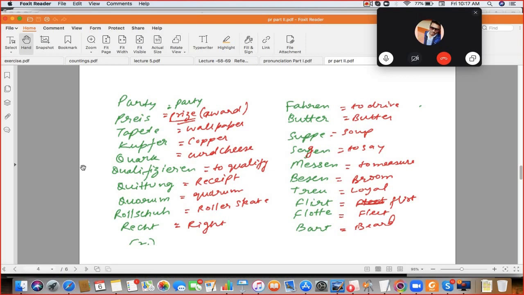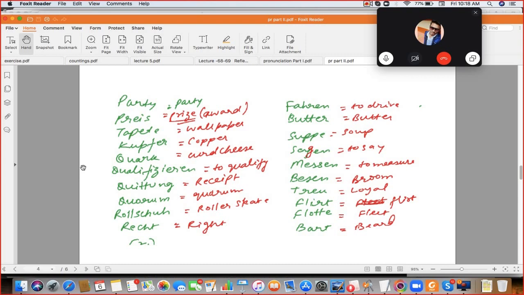And Q means Qu. Quer. Kupfer and then Quark. Okay, next is Quark. Qualifizieren.